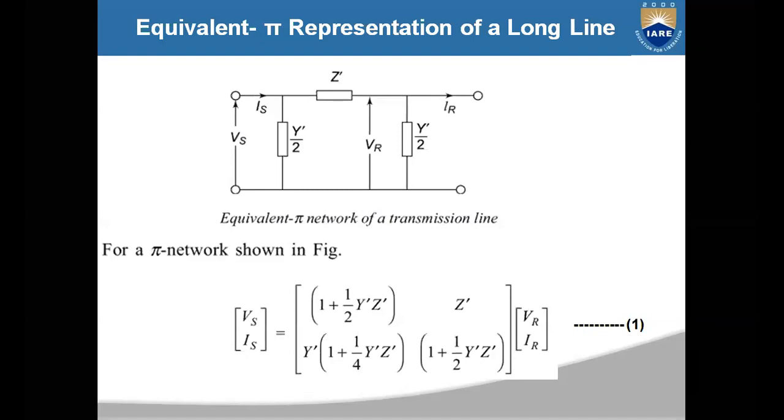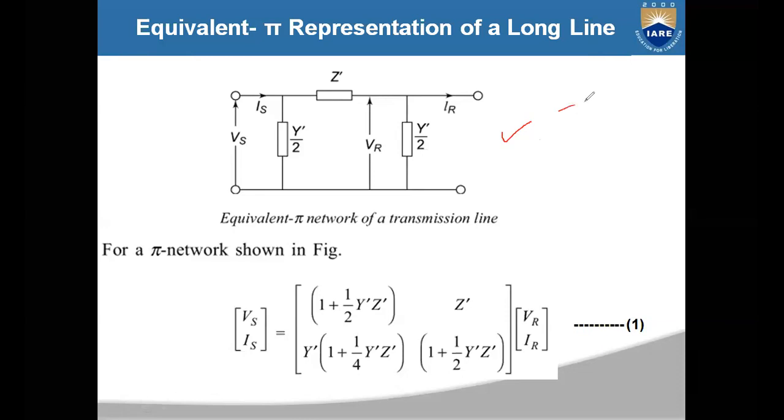Now the same transmission line network, let us represent in the equivalent pi model. So the long transmission line we are going to represent in an equivalent pi network. Here this is the equivalent pi network for a transmission line.